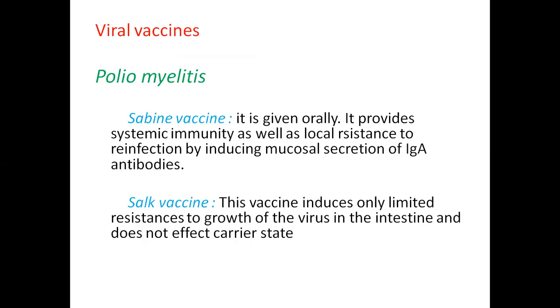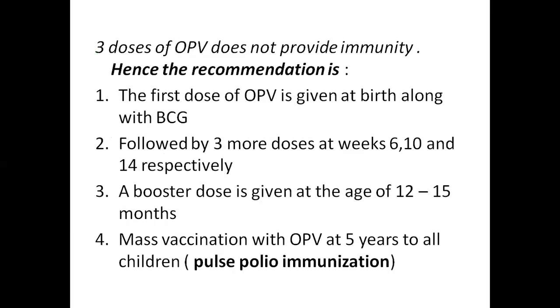Whereas Salk vaccine induces only limited resistance to growth of the virus in the intestine and thus does not affect the carrier state. Excretion of virus occurs in the feces. This has to be given in 3 doses. 3 doses of oral polio vaccine do not provide immunity. Hence, the recommendation is that the first dose of OPV is given at birth along with BCG.